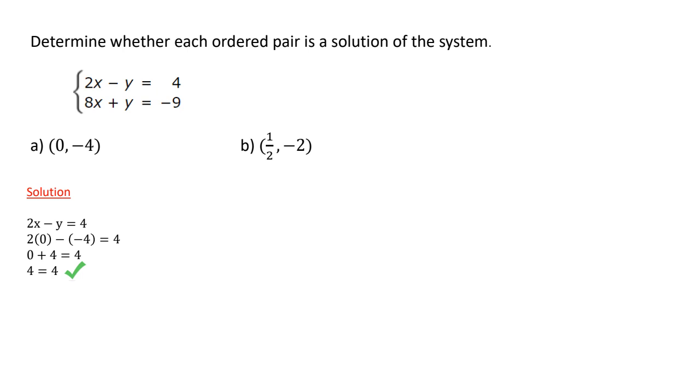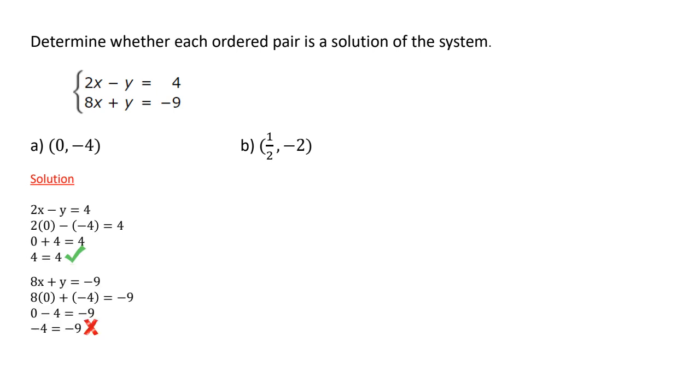When I simplify, I get the statement 4 is equal to 4. This is a true statement. That tells me that the point (0, -4) does lie on this line. But in order for it to be a true solution, it needs to also satisfy the other equation. So I'm going to plug (0, -4) into the second equation, 8x plus y equals -9, and simplify. And you see here, I get -4 is equal to -9. This is a false statement.